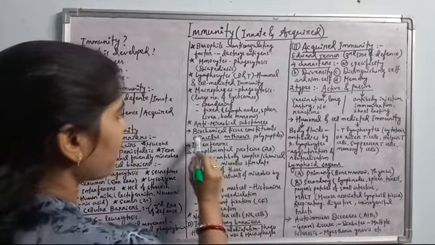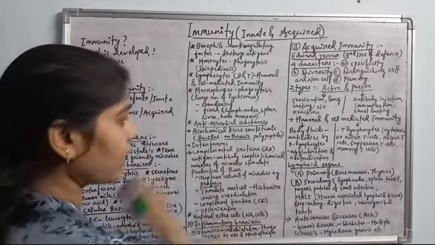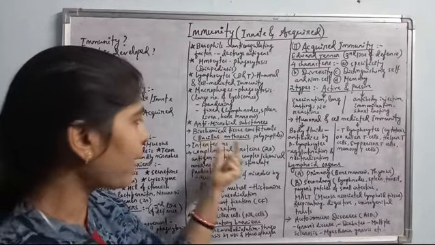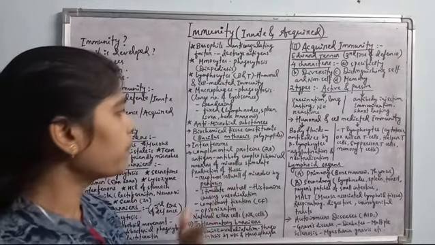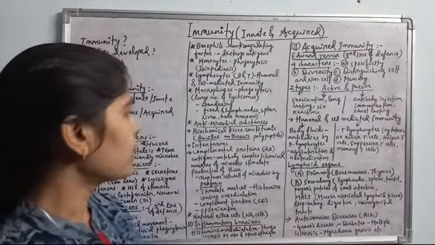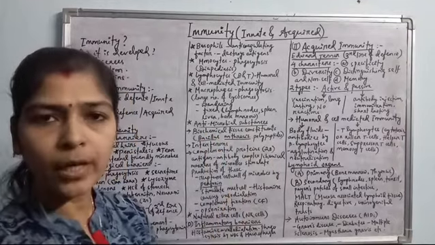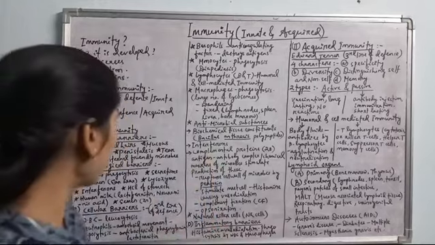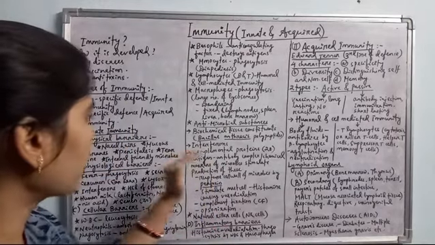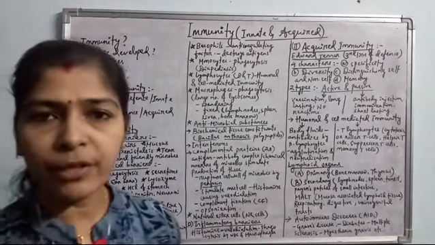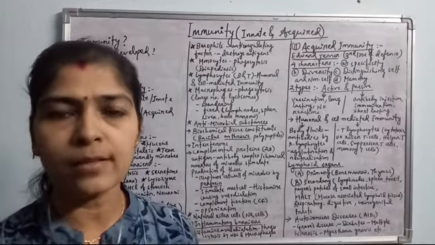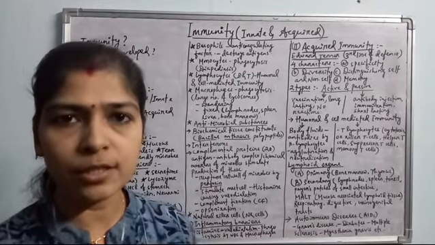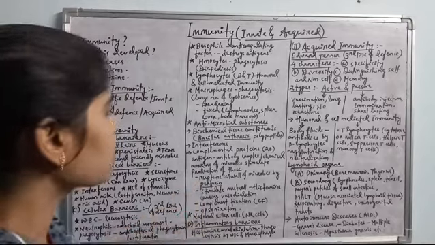For example, Bacillus anthracis causes anthrax, and this type of bacterial growth is avoided by the secretion of a polypeptide, a biochemical tissue constituent, inside our body. And the second one, interferons, we have already discussed interferons. These interferons are produced by the virus-infected cells, and they prevent further infection by viruses, and they alert the neighboring cells. Okay. Then the third one is complementary proteins.